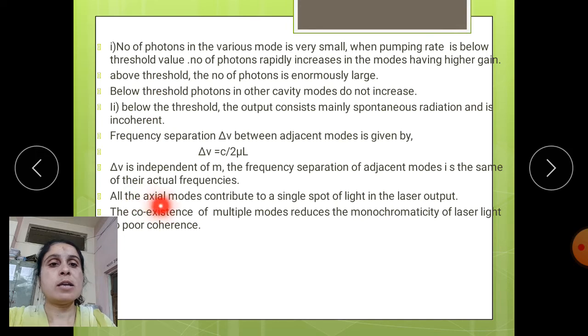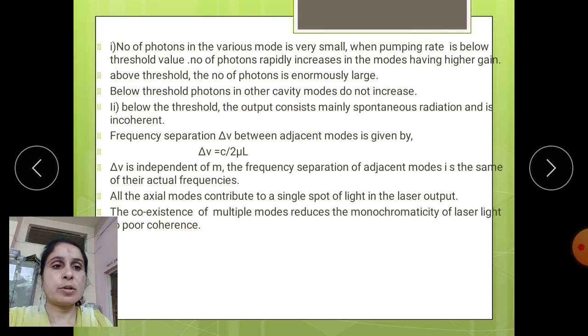So, in this way all axial modes will contribute a single spot of light in the laser output. So, the coexistence of multiple modes reduces the monochromaticity of laser light and gives poor coherence.